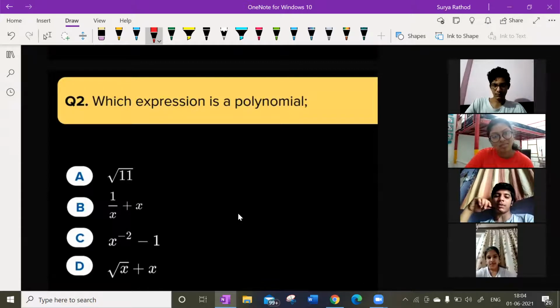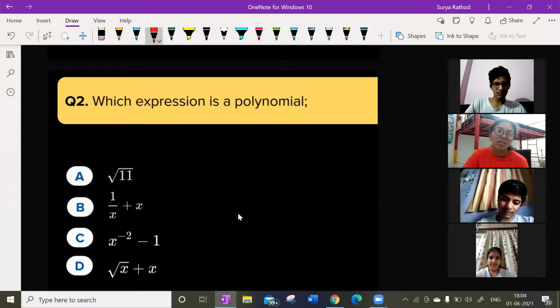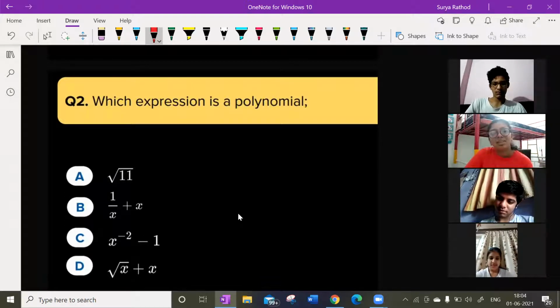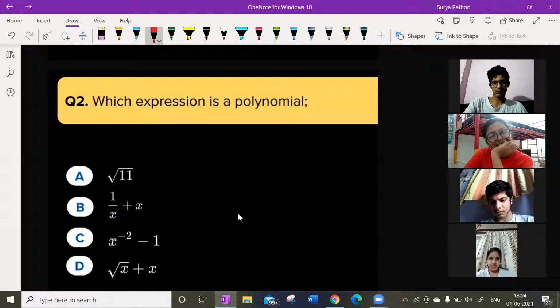Sir, I think root 11 is a polynomial because it doesn't have a negative power. Plus, if we take the square root of 11, we'll get a number, sir. Yeah. Anjali, what's your answer? Sir, I think it's B because if we remove the denominator, then that'll be x squared plus 1. That's still a polynomial, right? No. What's your answer, Amrut? What's your explanation, Amrut?